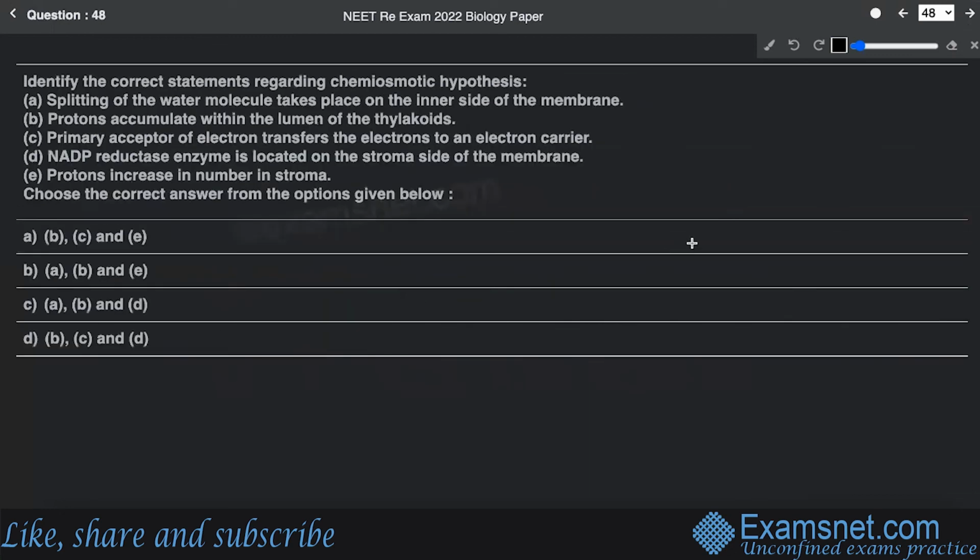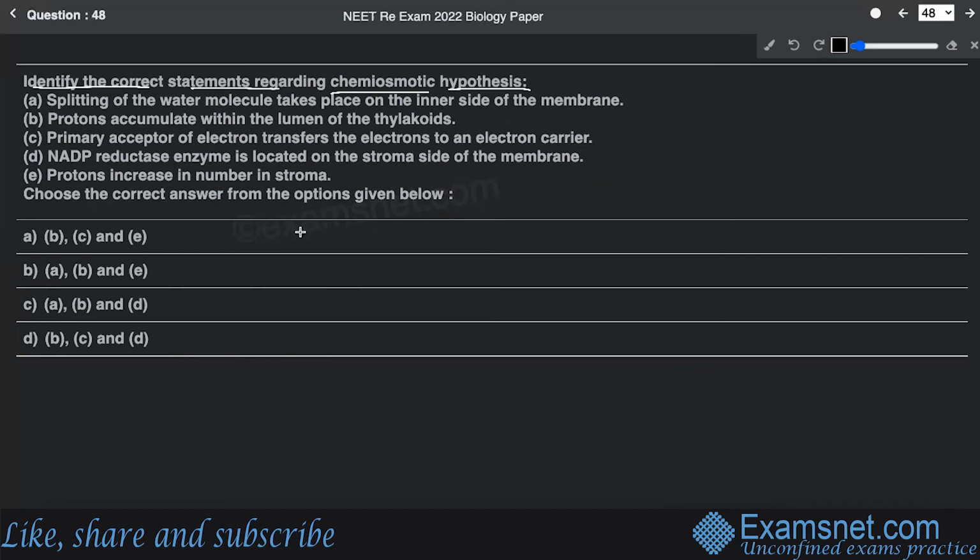Question number 48. Question number 48 says that identify the correct statement regarding the chemiosmotic hypothesis. All right. So you have to find out the correct statement regarding the chemiosmotic hypothesis. And this question has been asked from the chapter of photosynthesis in higher plants of standard 11. All right. Now, chemiosmotic hypothesis is basically related with the production of ATP in the cell organelles.